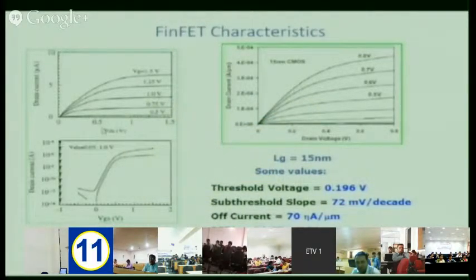You can see here these curves, they are almost flat. Normally, if you see in a MOSFET, the slope will be more. Okay, so here you can see the parameters. Sub threshold slope is 72 millivolt per decade, but for a normal device it is around 90 or 100 millivolt. So we are getting 72 only. So this device is a much better device. Off current is 70 microampere per micrometer. So off current also reduces in that case.